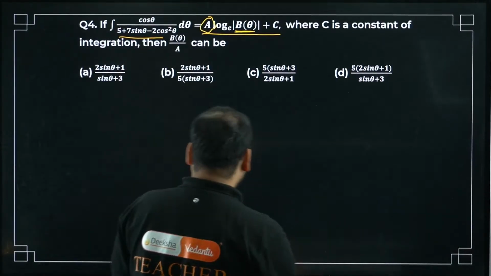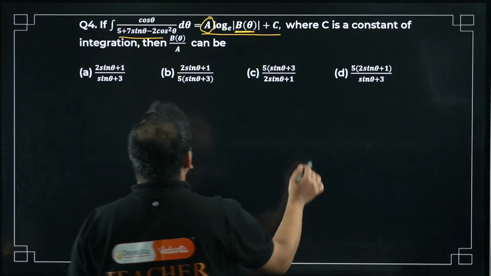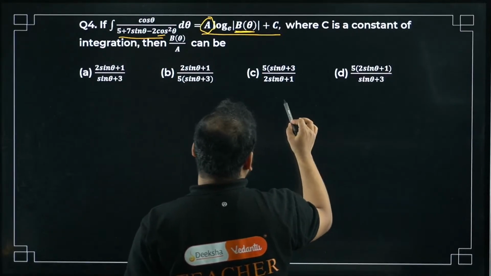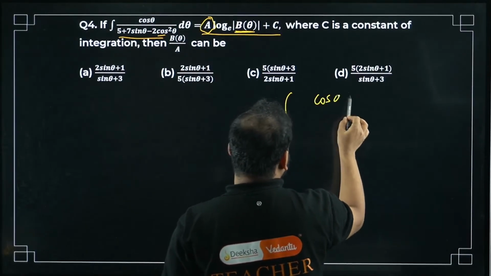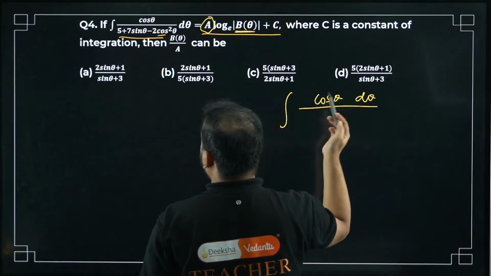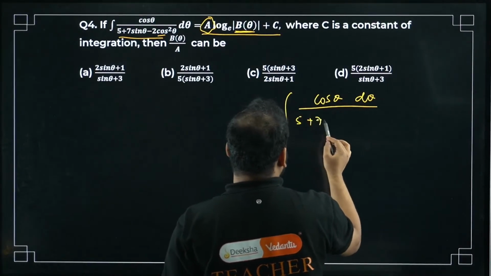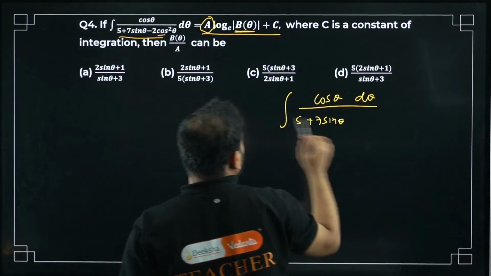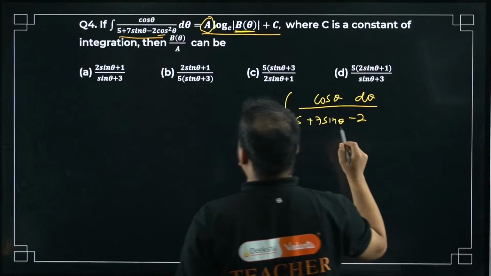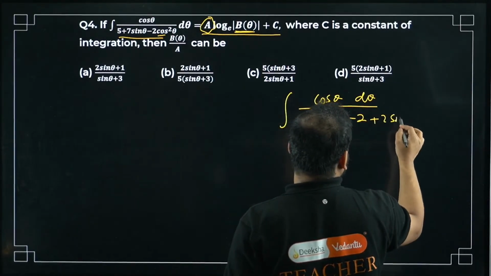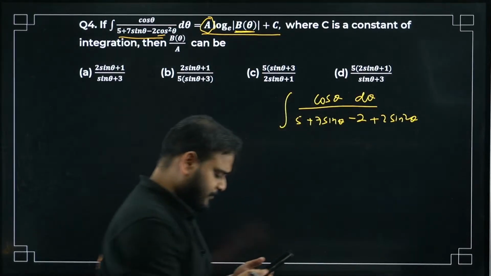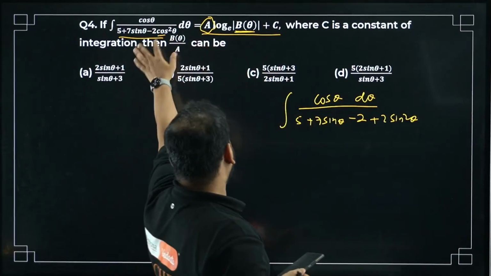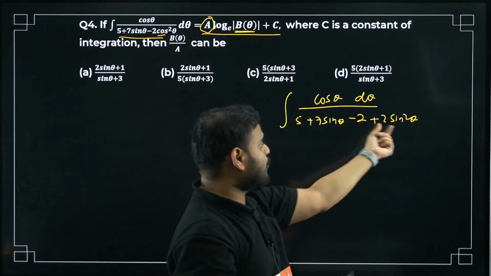Chaliye. So what we can do over here is, before I do that, convert this cos into sine. What do I have then? Integration of cos theta d theta divided by 5 plus sin theta, and cos square becomes 1 minus sin square. So minus 2 plus 2 sin square theta. All of you agree? Please check. If you put cos square as 1 minus sin square, it will become minus 2 plus 2 sin square theta.